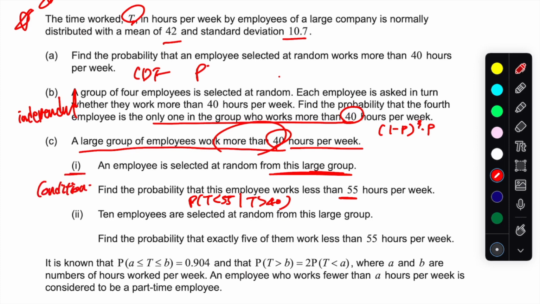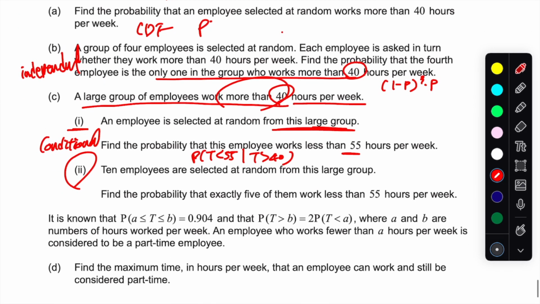And then let's have a look at the second one. Let's see if you can actually read it off, right? For the second part, 10 employees are chosen. Now I'm talking about exactly 5 of them. So now you see it's not a continuous random variable because it's not talking about the time anymore. It's talking about the number of people.